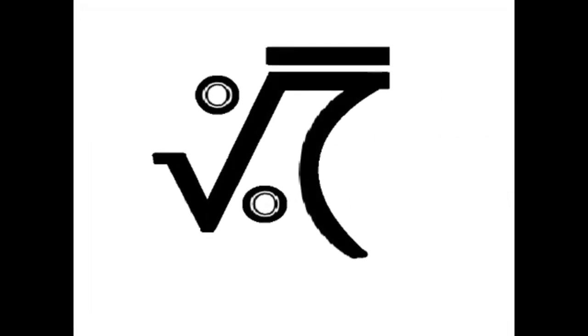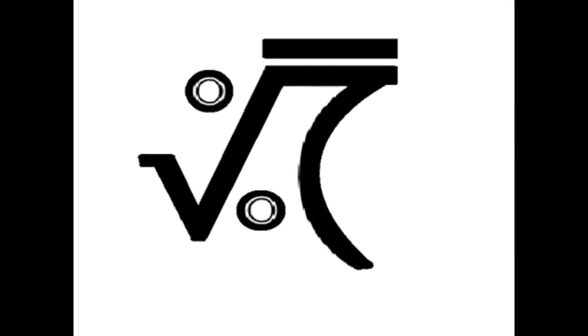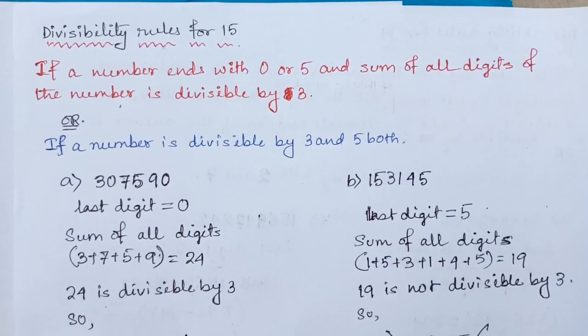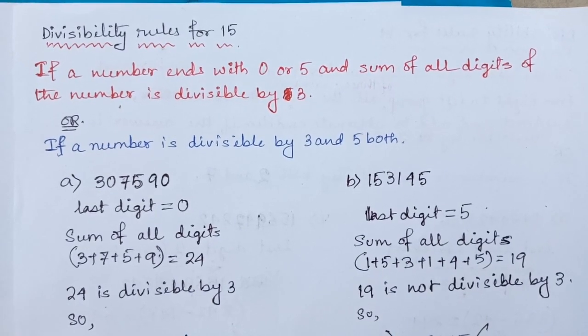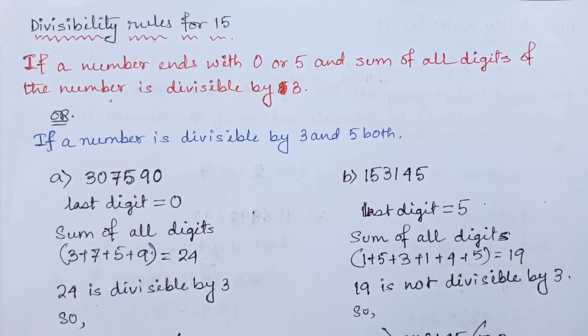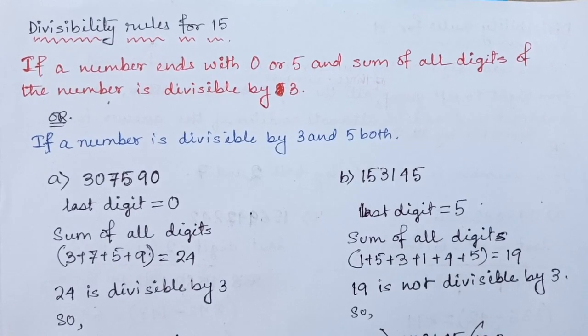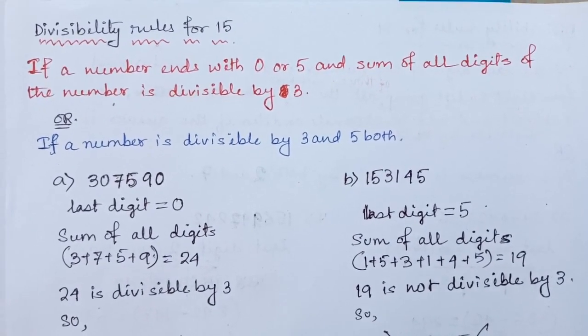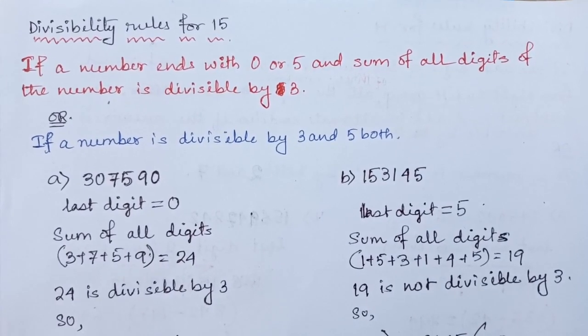Today we will discuss the divisibility rules for 15, 16 and 17. So let's start. Here is the divisibility rule for 15. If a number has the last digit 0 or 5 and the sum of all digits is divisible by 3, then the original number must be divisible by 15.